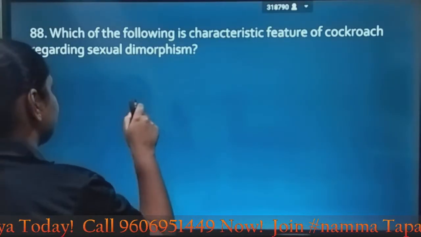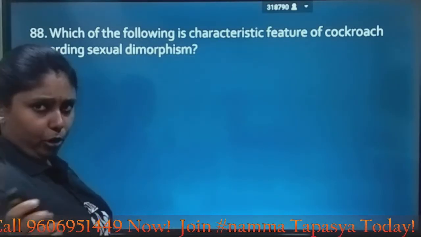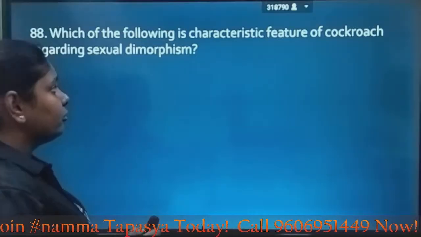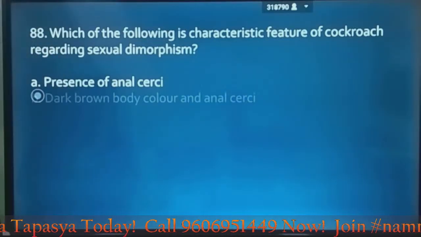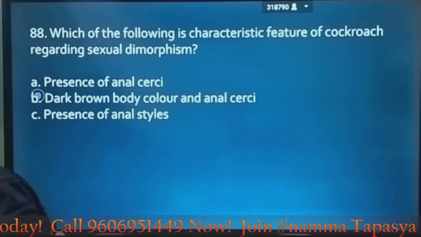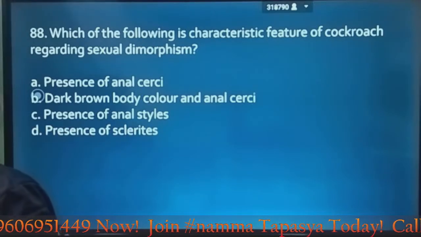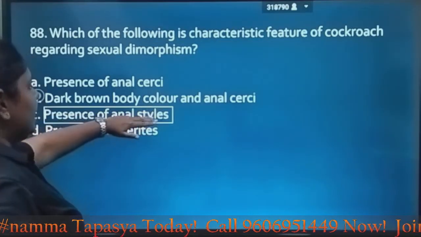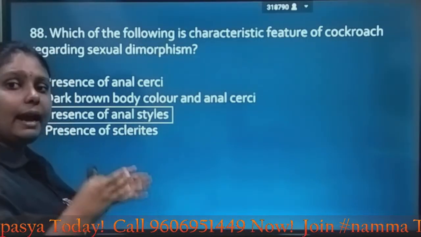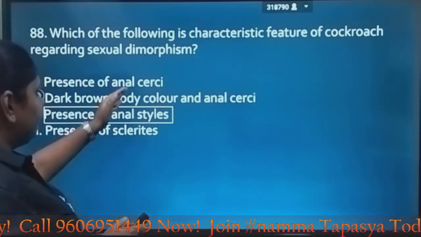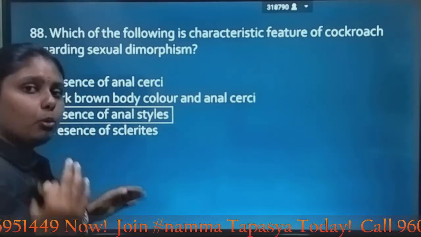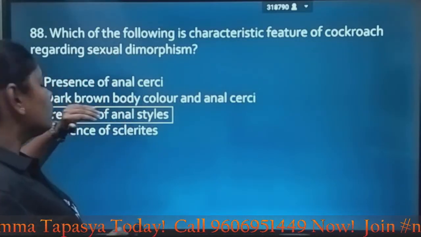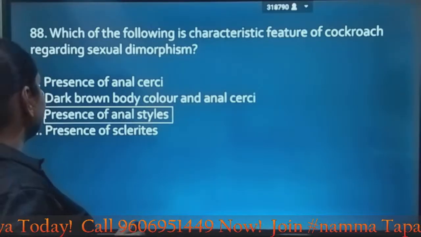Next question, which of the following is a characteristic feature of cockroach regarding sexual dimorphism? Now they are asking for one of the characteristic features of cockroach. Let's have the options. Presence of anal cerci, dark brown body and anal cerci, presence of anal styles, presence of sclerites. Yes, as we all know, these anal styles are present only in males and not in females. Other than that, the other three options are present in both male and female. Here they are asking regarding sexual dimorphism, so the answer is option C, anal styles.